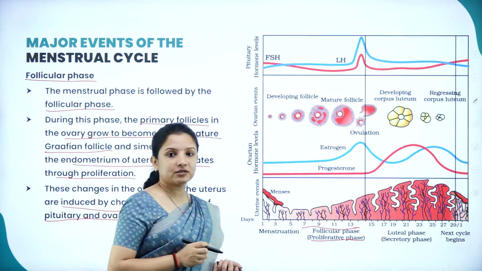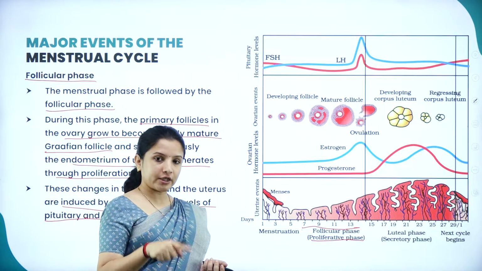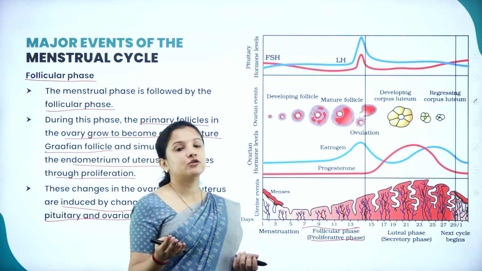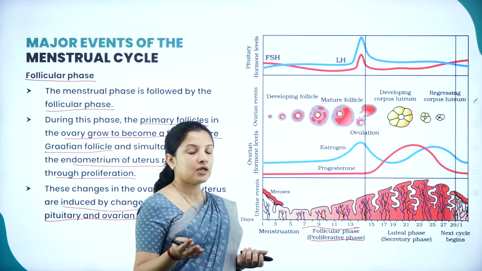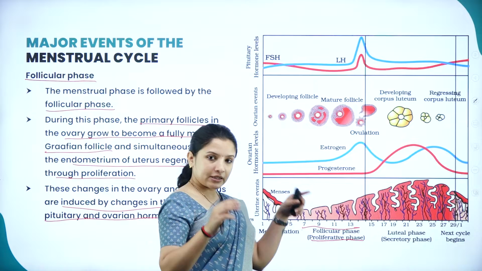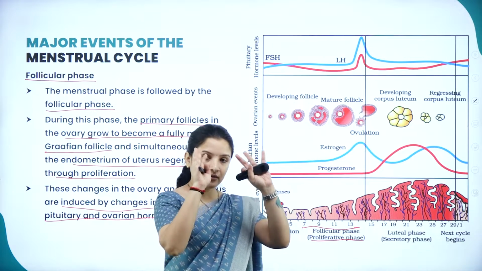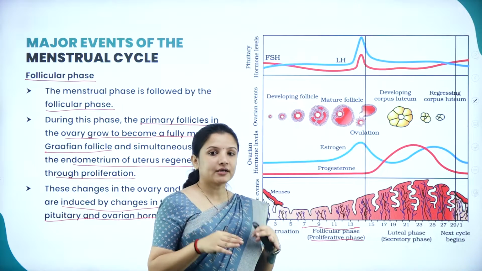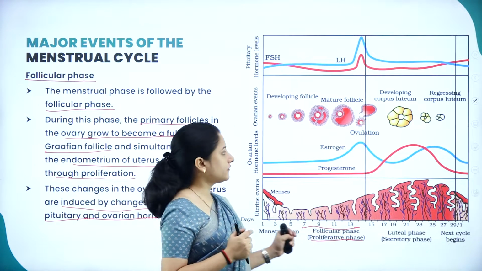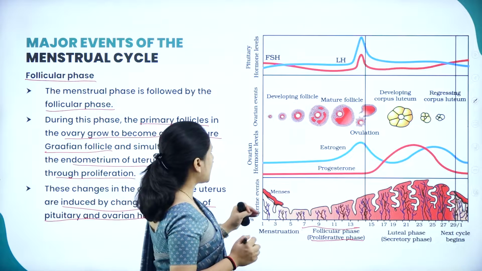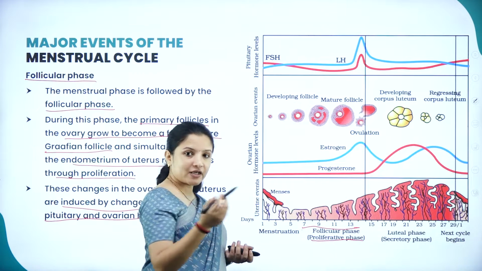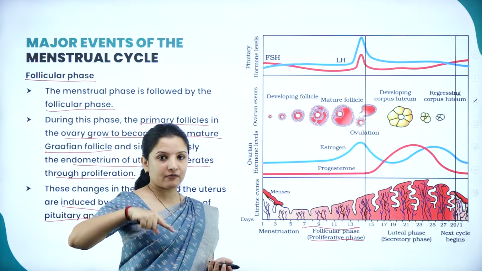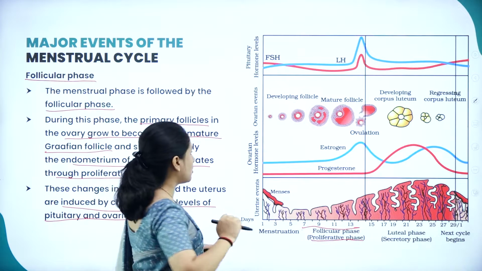It is also the proliferative phase. Why is it called the proliferative phase? Because in the follicular phase, apart from the primary oocyte maturing to form the Graafian follicle, in the uterus the lining of the endometrium will start to form again. That is why it is also called the proliferative phase. As you can see here, a uterine event will also occur. What uterine event? The formation, or regeneration, of the endometrium wall.